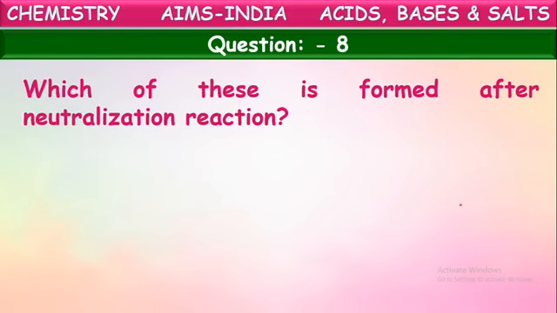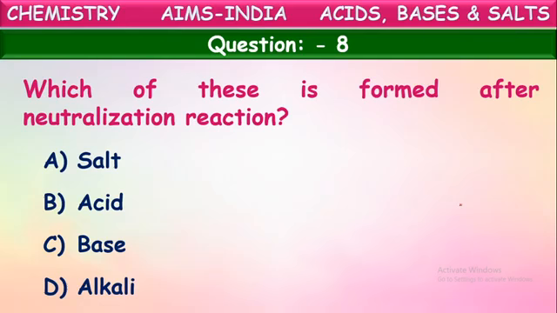Which of these is formed after a neutralization reaction? They have given here the substances formed after the neutralization reaction. What does neutralization reaction mean? Neutralization means the reaction between an acid and base. So when an acid and base react with each other, what do they form? Let us see options: salt, acid, base, alkali. What will be formed after the neutralization reaction occurs?